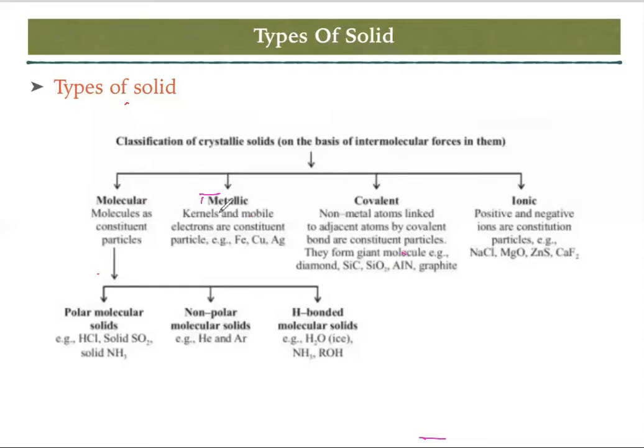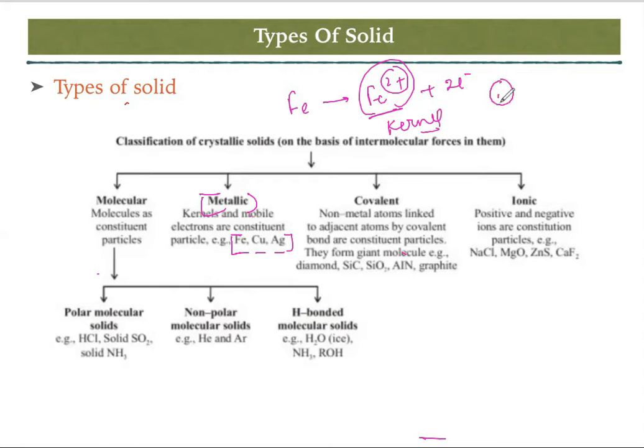Next one is the metallic solid. Metallic solid means kernels and mobile electrons are the constituent particles. Examples are Fe, copper, and Ag. As we already know, these atoms are metallic solids, right? So what is the meaning of kernel? Say iron. If iron loses 2 electrons, what will happen? It will form Fe2+ plus 2 electrons. So as we see, there is a positive charge and there is a negative charge. This positive charge is known as the kernel. So there will be a force of attraction between the kernel and the free or mobile electrons, and that will be the metallic solid.